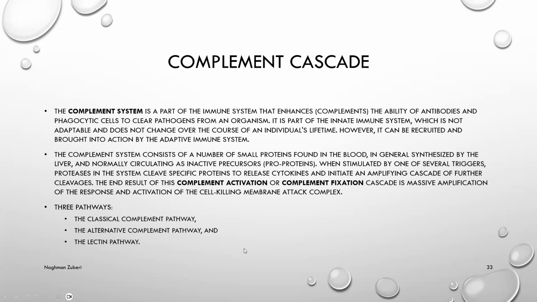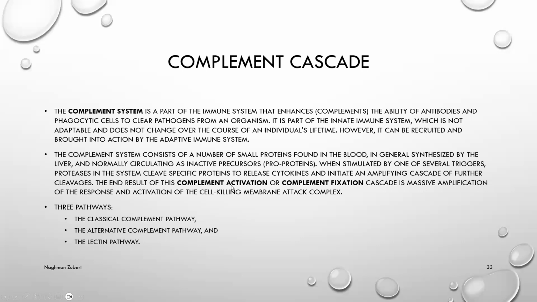The complement system consists of a number of small proteins found in the blood, in general synthesized by the liver and normally circulating as inactive precursors, proproteins. When stimulated by one of several triggers, proteases in the system cleave specific proteins to release cytokines and initiate an amplifying cascade of further cleavages.